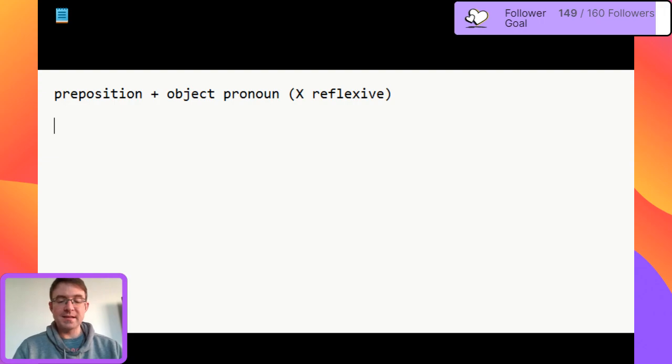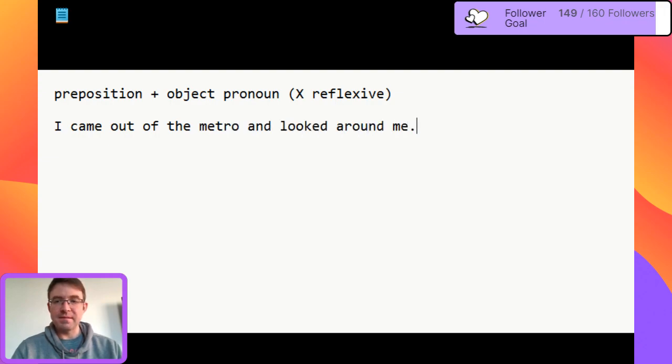So, for example, I can say, I came out of the metro and looked around me. Here we have the preposition around. And so because of this, we should use the object pronoun. We use me and not myself. If we had no preposition, then myself would be okay, but obviously look to myself is not grammatically correct. So when we have a preposition, we should normally be using an object pronoun when it is clear who we are referring to or what we are referring to.